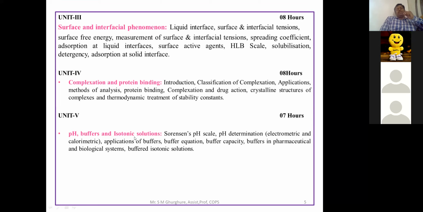We already know pH is important for solubility, because pH is the negative logarithm of the concentration of the H+ ion. The concentration of the H+ ion is known as pH. Then buffers are the agents which are used to enhance the resistance to change in pH. And who discovered pH? It was Sorensen who introduced the pH scale.